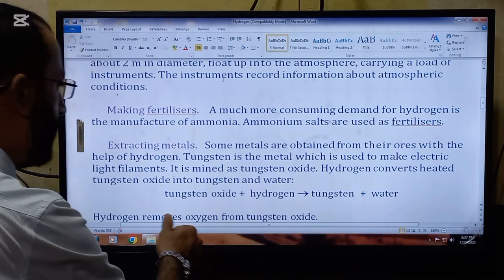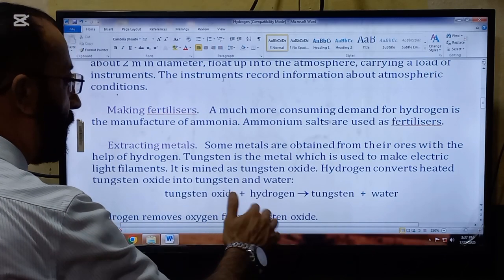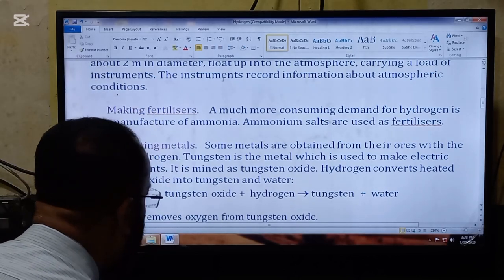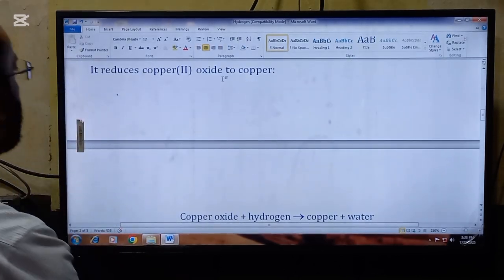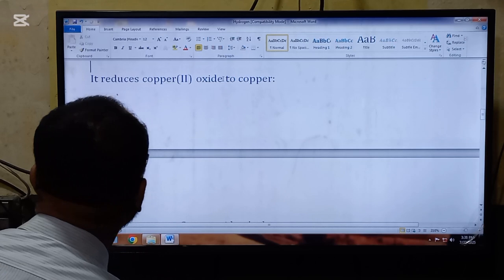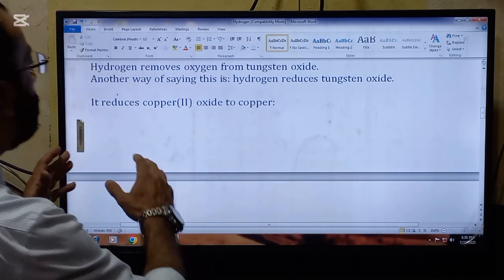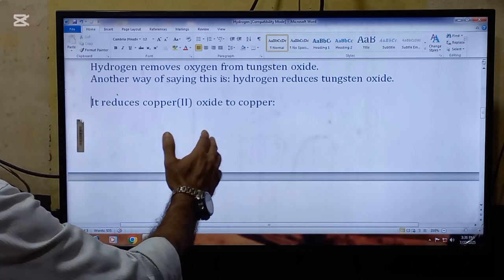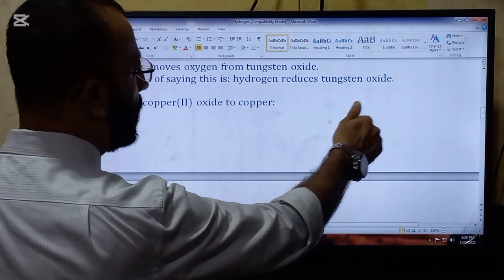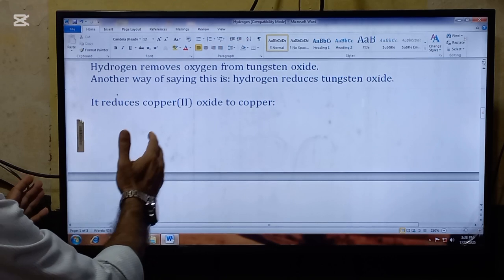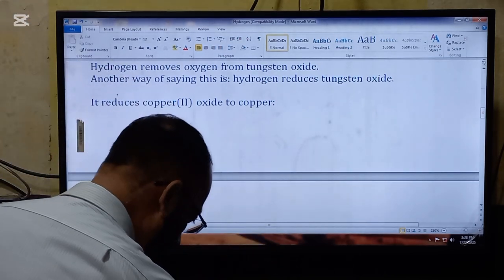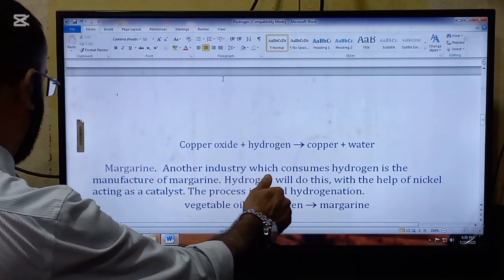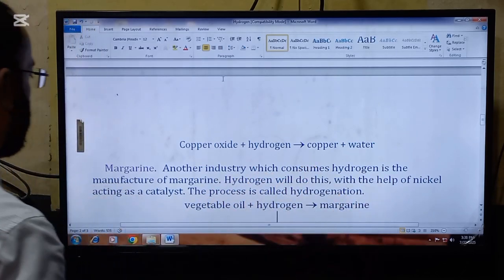So here is the reaction. Tungsten oxide plus hydrogen forms water and tungsten. Hydrogen removes oxygen from tungsten oxide. Another way of saying this is hydrogen reduces tungsten oxide. So it reduces copper oxide to copper as well. And here is the reaction. Copper oxide plus hydrogen forms copper plus water.